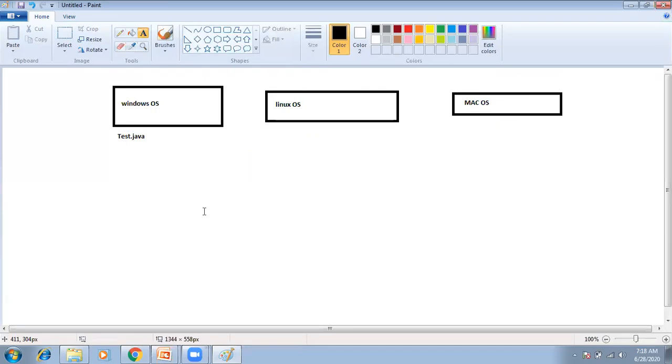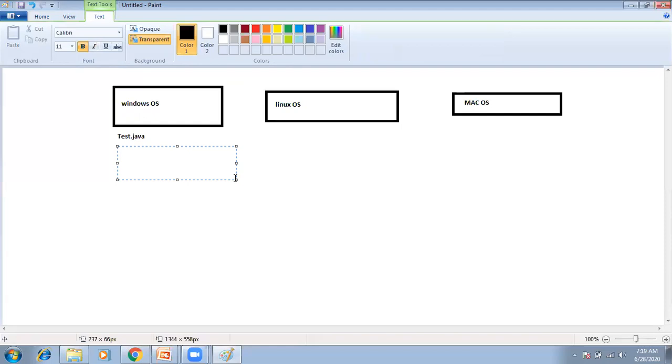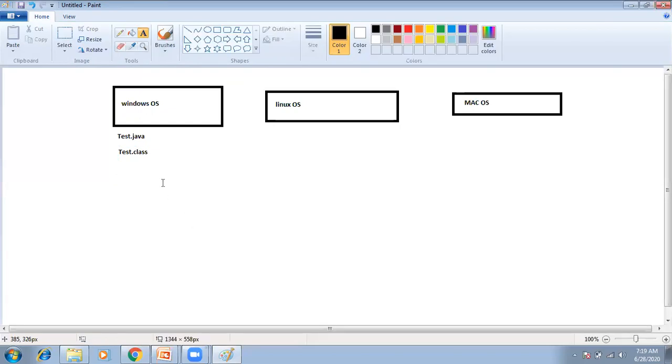When we write test.java in Windows operating system and compile the program, the test.java will be converted into test.class. This test.class we can run in any operating system.